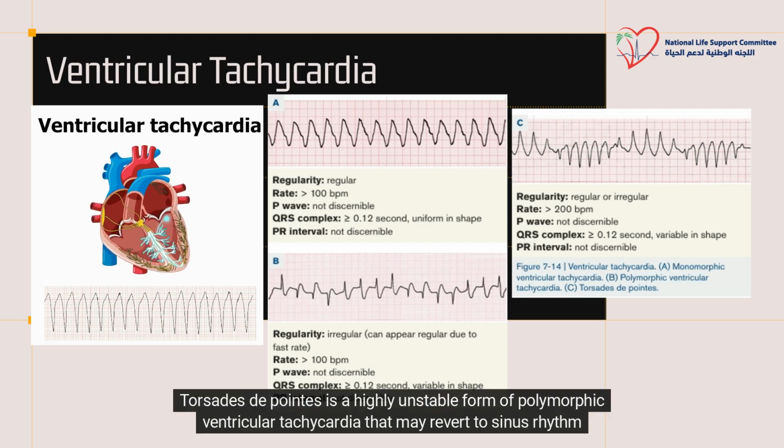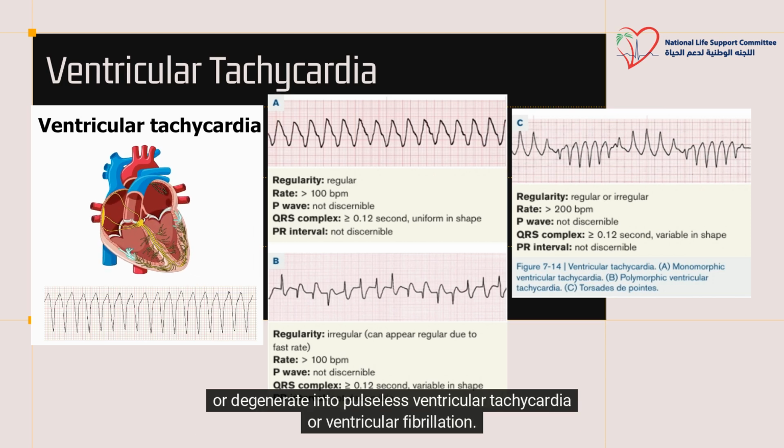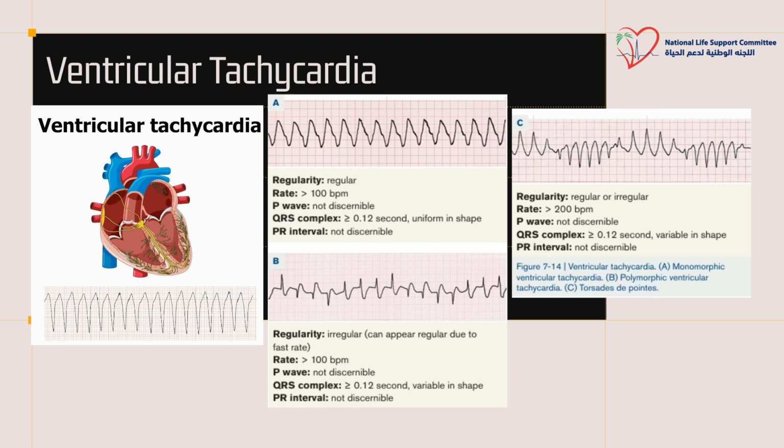Torsades de pointes is a highly unstable form of polymorphic ventricular tachycardia that may revert to sinus rhythm or degenerate into pulseless ventricular tachycardia or ventricular fibrillation.